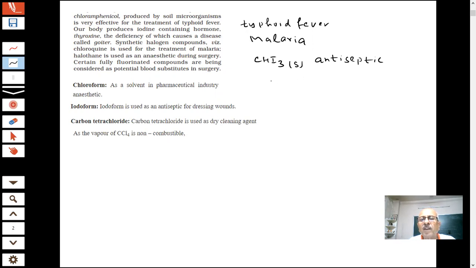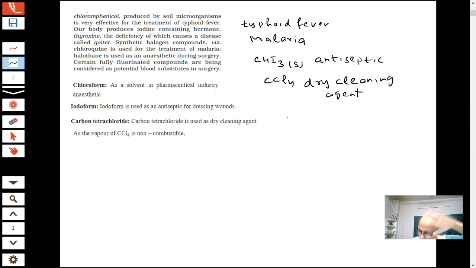Carbon tetrachloride, CCl4, is used as a dry cleaning agent, students. And vapor of CCl4 is non-combustible. When there are fires, you see they use it as a fire extinguisher.